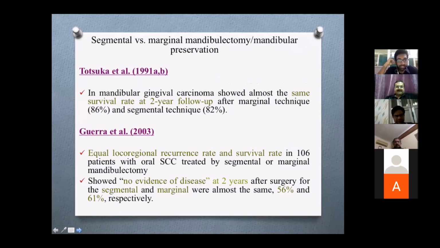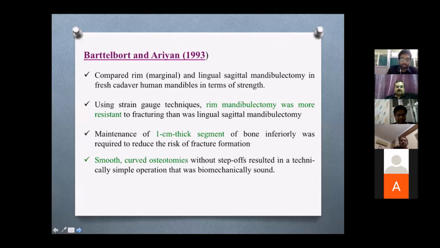Coming to whether a segmental or a mandibular preservation procedure has to be performed, the following are the studies. Totsuka et al. in 1991 has shown that mandibular gingival carcinoma has almost the same survival at 2-year follow-up after marginal and segmental techniques. Coming to Gura et al. in 2003, it has shown an equal local regional recurrence rate and survival rate in 106 patients with oral squamous cell carcinoma, treated by either segmental or marginal mandibulectomy. It also showed that no evidence of disease at 2 years was almost the same in both segmental and marginal, which is 56 and 61% respectively.